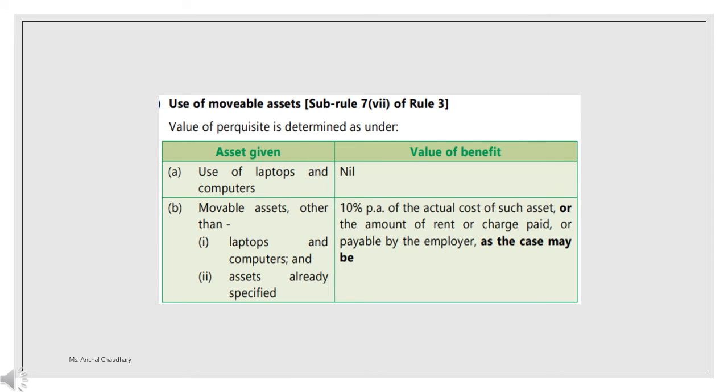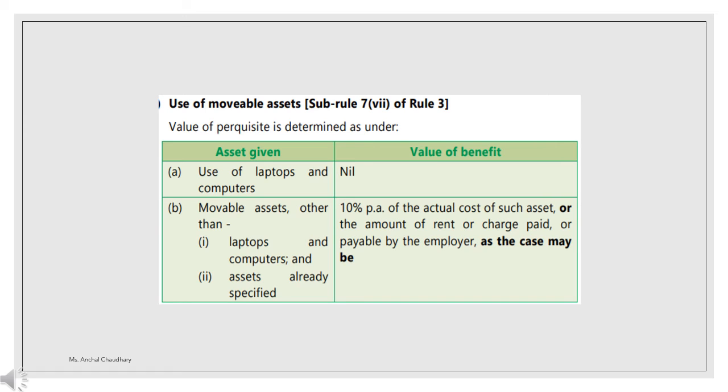Use of movable assets. If an employee is using any kind of movable asset, in that case the value of perquisite will be determined. For example, use of laptops and computers is allowed, because it is assumed that the employee is using the laptops and computers for the purpose of completing his employment work.